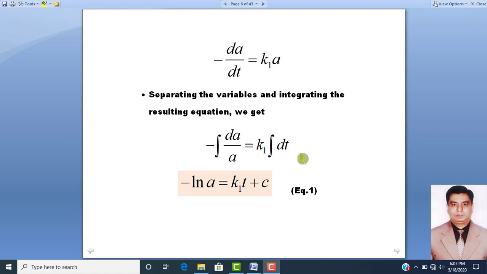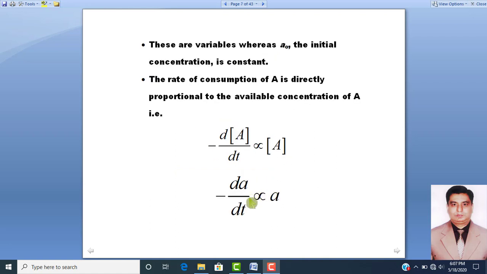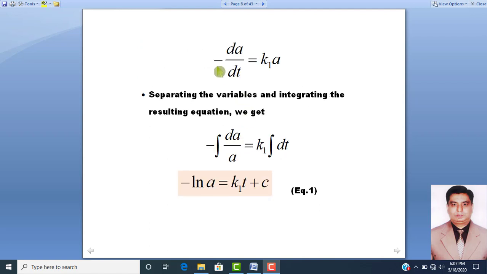So, if we eliminate this proportionality, then mathematically we have to take a constant. This constant is K1. K1 is the rate constant when reactant A changes into product B. So, minus dA over dt is equal to K1A.